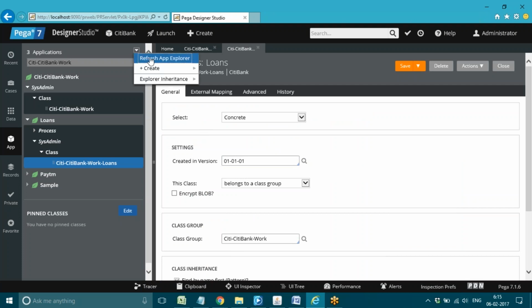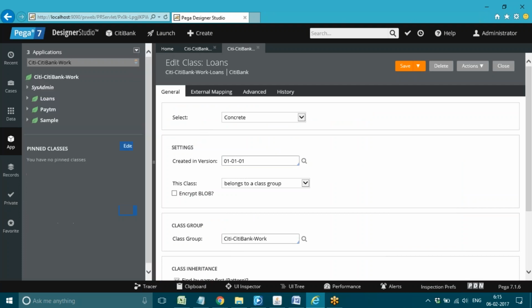So inside the application, what are the class groups? We have different class groups. Those are categorized into abstract and concrete. In the coming sessions, I can show the integration classes. Right now I cannot show you. In the coming sessions, when we work on integrations, I can show you how the integration classes are created and how we can import data from external systems or an external server. We'll see in coming scenarios.